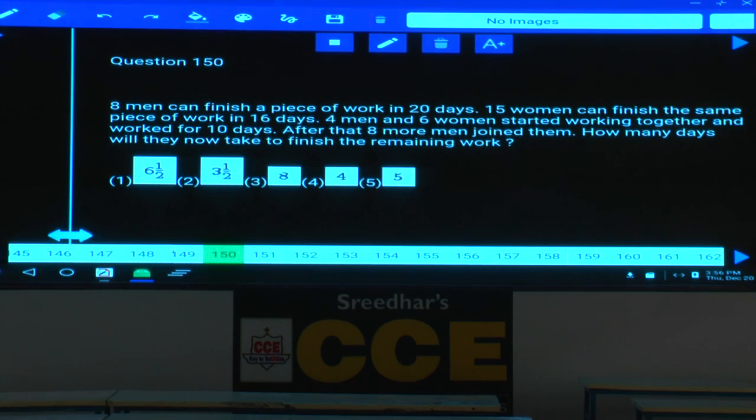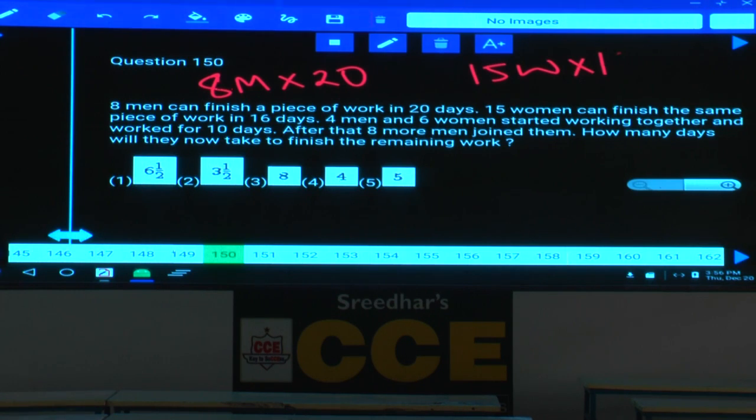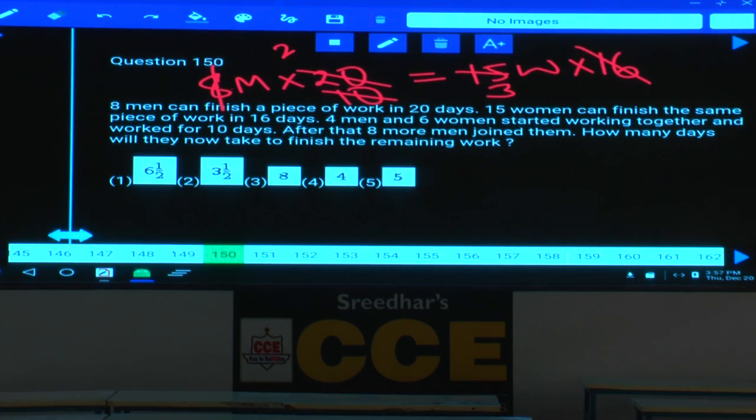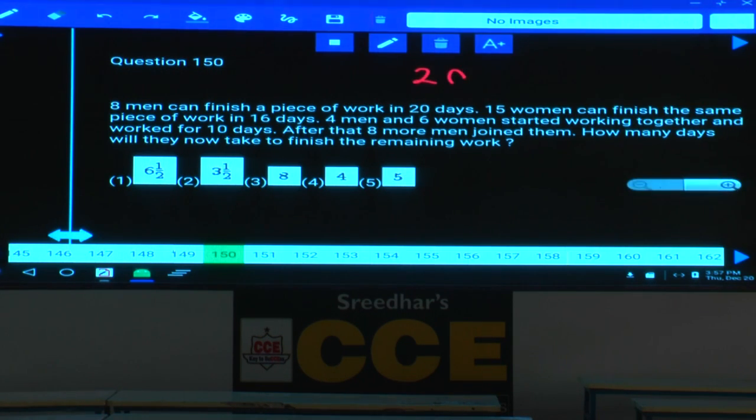Now, 8 men can do it in 20 days. 15 women can do the same piece of work in 16 days. Both are equal. Come on. 8 how many times? 2 times. 2 how many times? 10 times. 5 2 times. 5 3 times. That is, 2 men efficiency is equal to 3 women efficiency. Now, we got the relation.